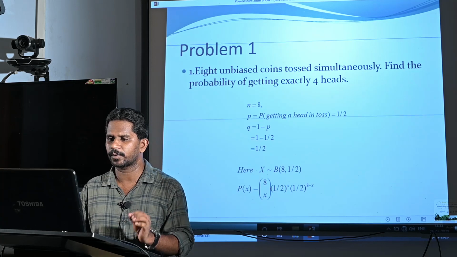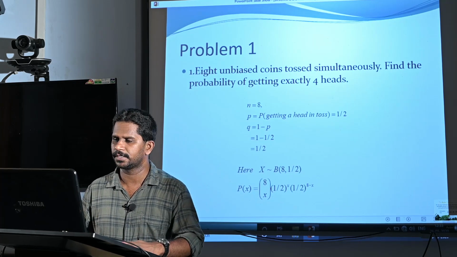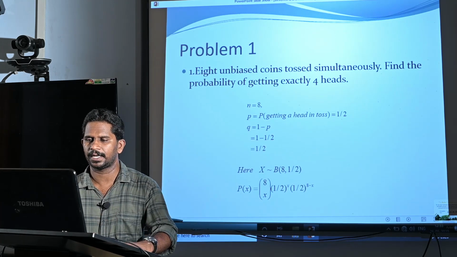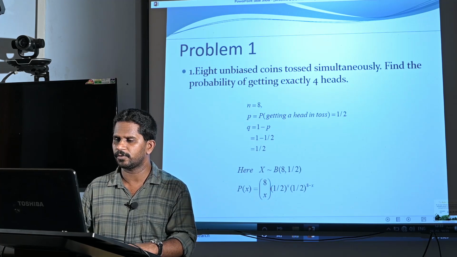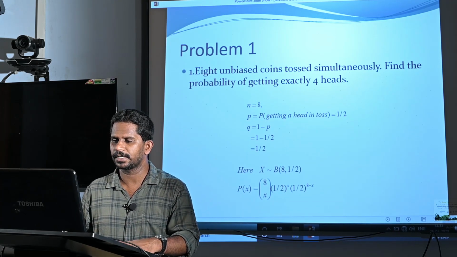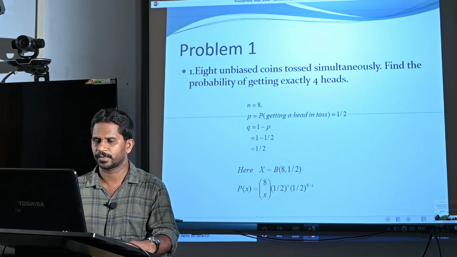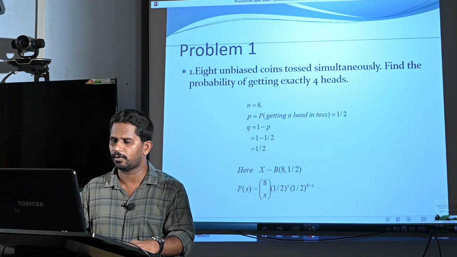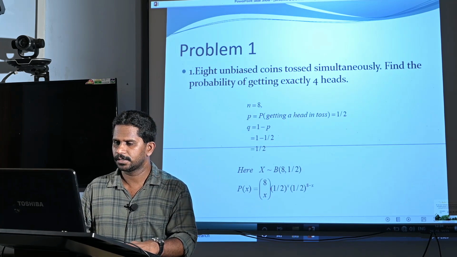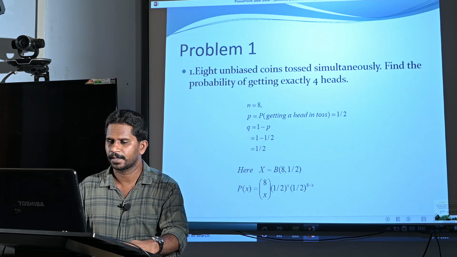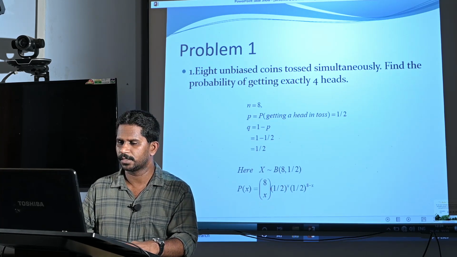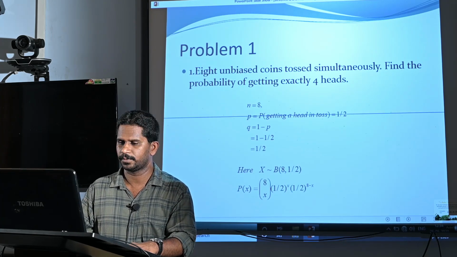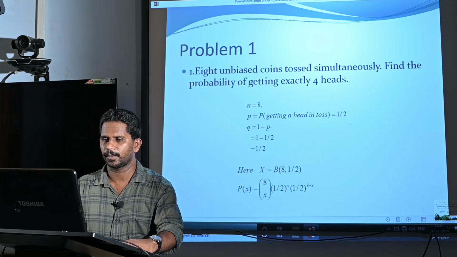In this case, number of trials equal to 8, therefore n equal to 8. Now what is success? Success is head. Therefore probability of success means probability of getting a head in a toss. Therefore p equal to, we know that the coin is unbiased, therefore probability of head equal to 1/2. Then find q. q is 1 minus p equal to 1 minus 1/2 equal to 1/2. So n equal to 8, p equal to 1/2 and q equal to again 1/2.